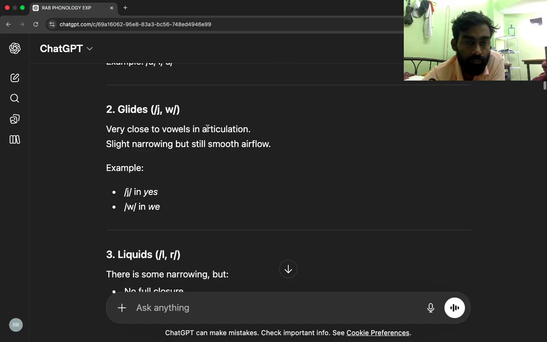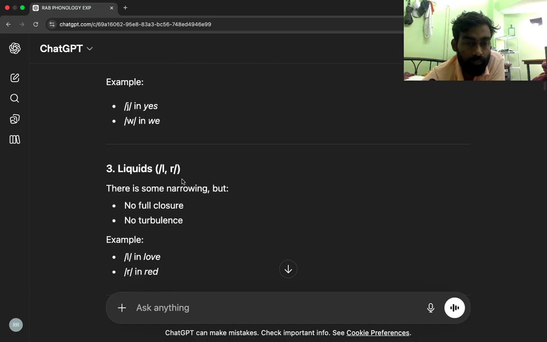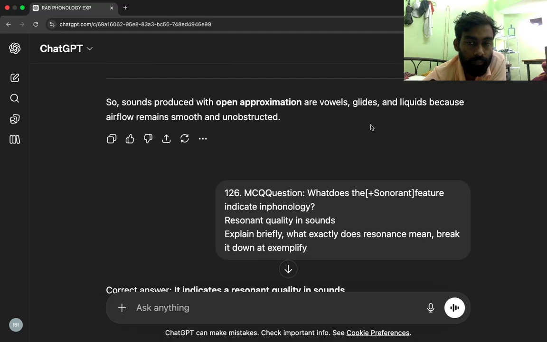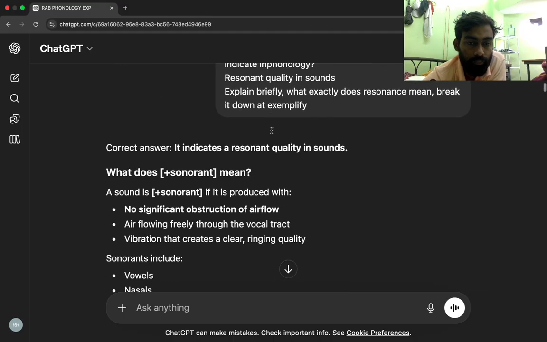2. Glides, J, W. Very close to vowels in articulation. Slight narrowing but still smooth airflow. Example: J in yes, W in the. 3. Liquids, L, R. There is some narrowing but no full closure, no turbulence. Example: L in love, R in red. So sounds produced with open approximation are vowels, glides, and liquids because airflow remains smooth and unobstructed. Correct answer: it indicates a resonant quality in sounds.